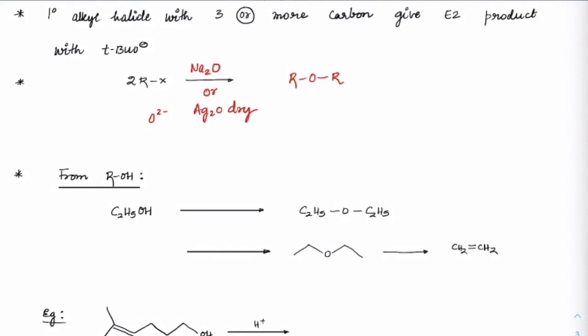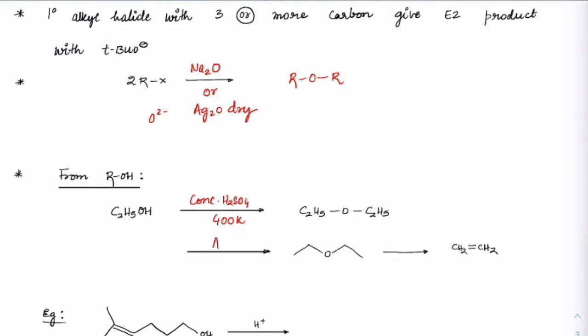Next, see how the reaction happens with alcohols. If you take any alcohol and react it with concentrated H2SO4 at around 400 kelvins, it would end up as ether.